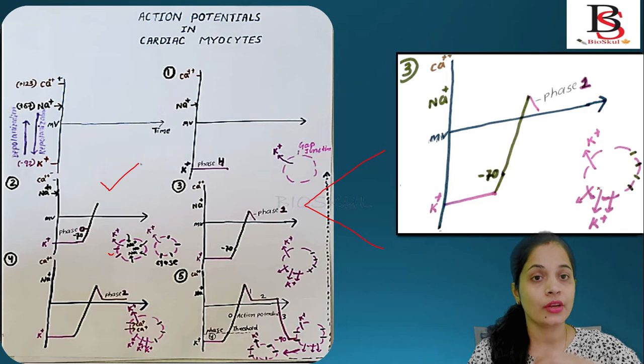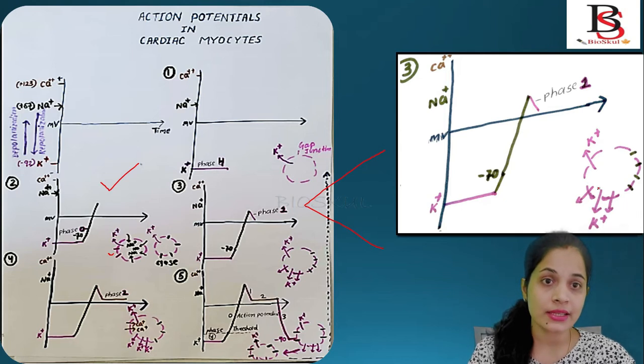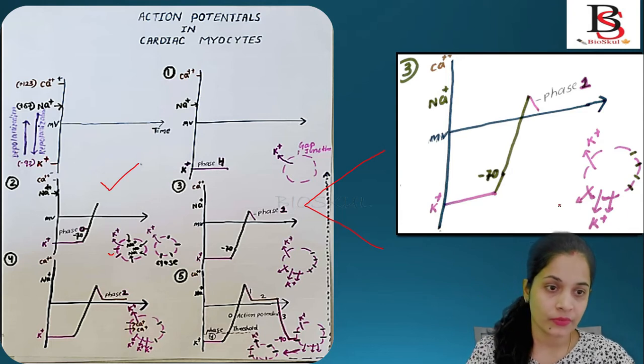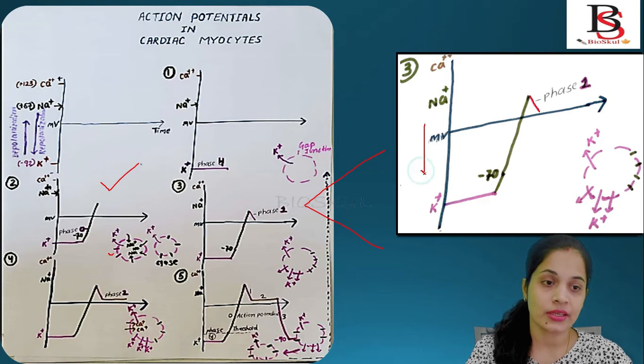Will it move inward into the cell or outward? It will move out of the cell. It will leave the cell. So as it leaves the cell, the membrane potential will fall down again. It will move from positive to negative. If the membrane potential moves from positive to negative, what do we call it? It is repolarization. Repolarization takes place.